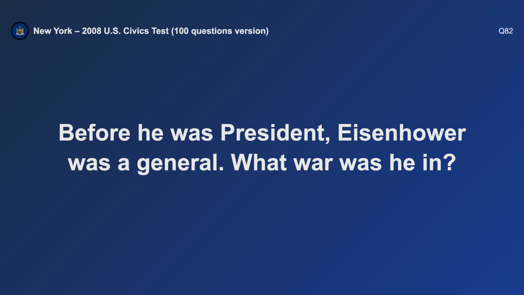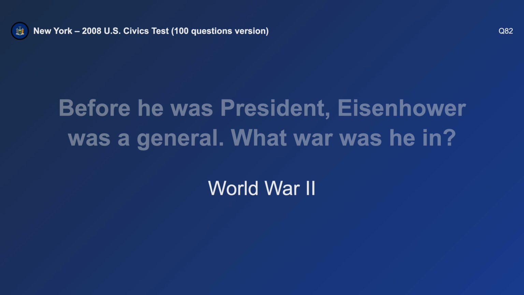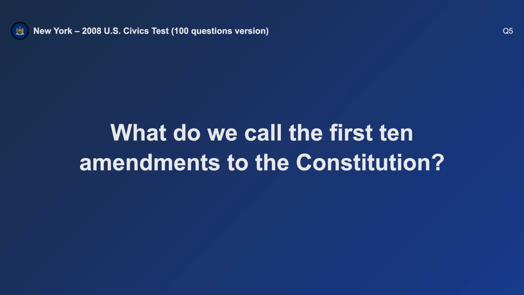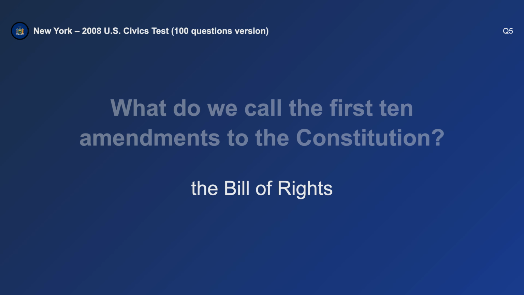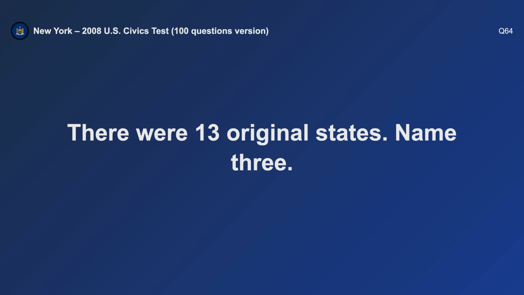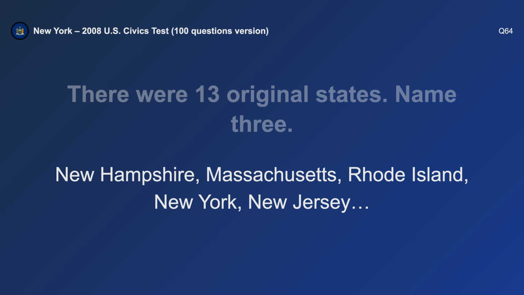Before he was president, Eisenhower was a general. What war was he in? World War II. What do we call the first 10 amendments to the Constitution? The Bill of Rights. There were 13 original states. Name 3. New Hampshire, New York, and New Jersey.